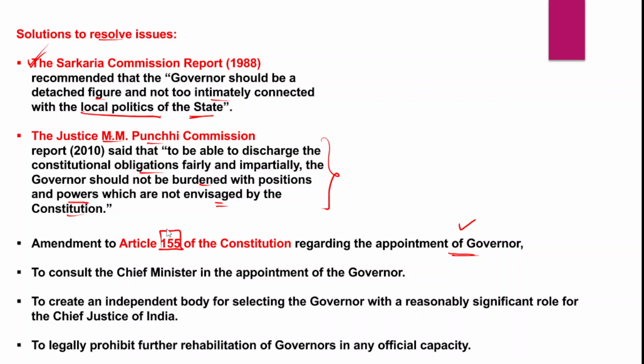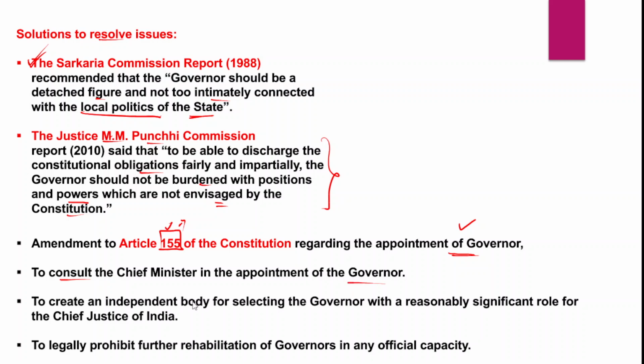Amendments in Article 155 with respect to the appointment of the governor, to essentially ensure that the governor will not intervene in state politics, and that the governor is a neutral individual who works with impartiality. Whatever constitutionally guaranteed powers and functions he has, he delivers them with utmost sincerity. Apart from that, it has also recommended that the chief minister of the respective state must be consulted before the appointment of the governor by the central government.